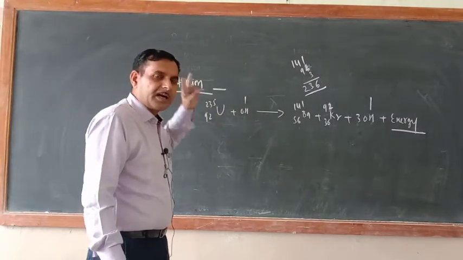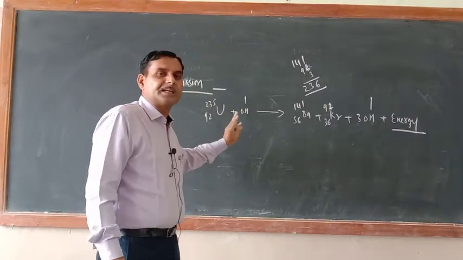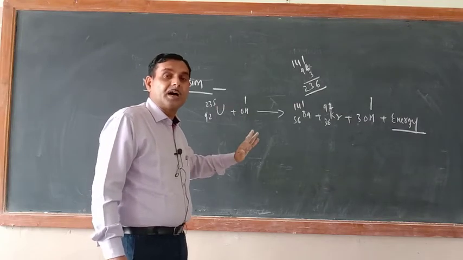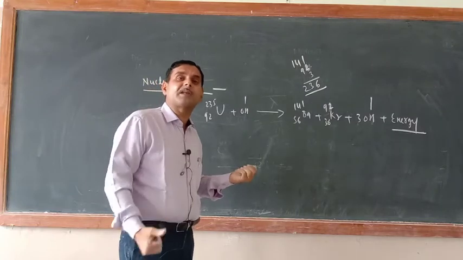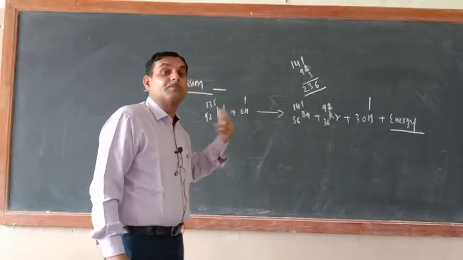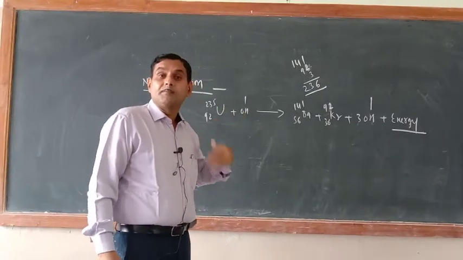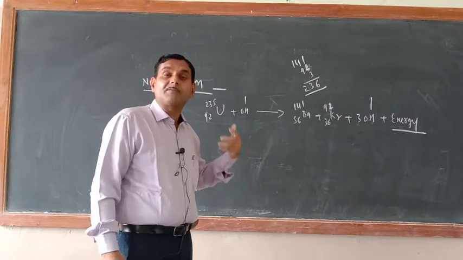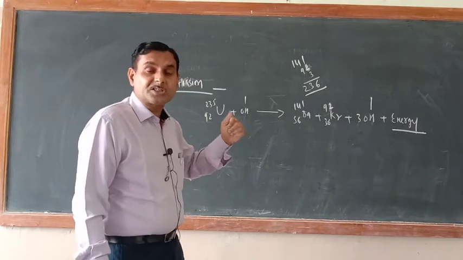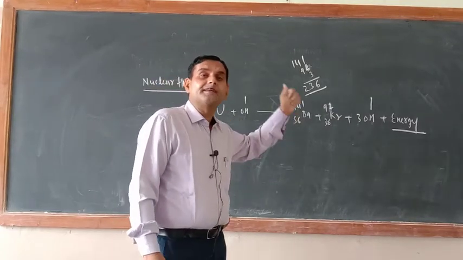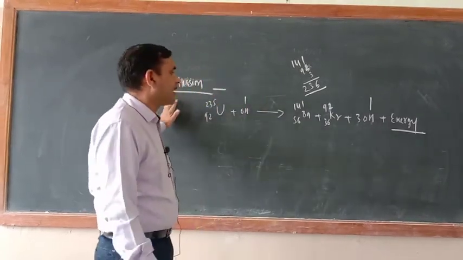Correct or not? Controlled nuclear fission reaction results in the production of a huge amount of electricity, which can be used for the betterment of mankind. But the uncontrolled release of energy can be used for the destruction of human life and property. So this is nuclear fission.